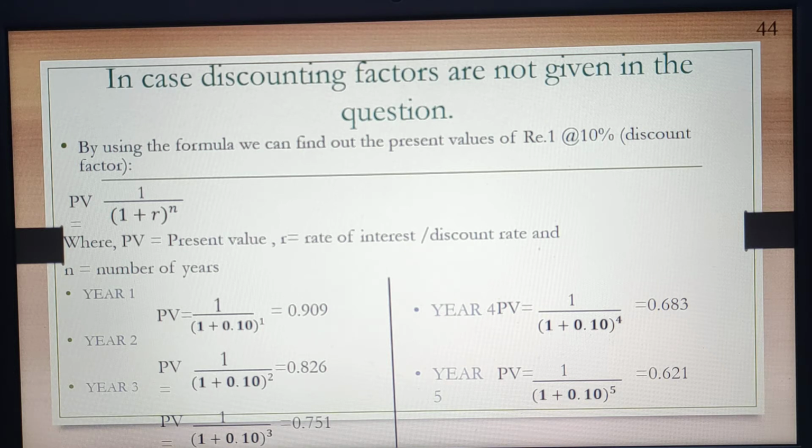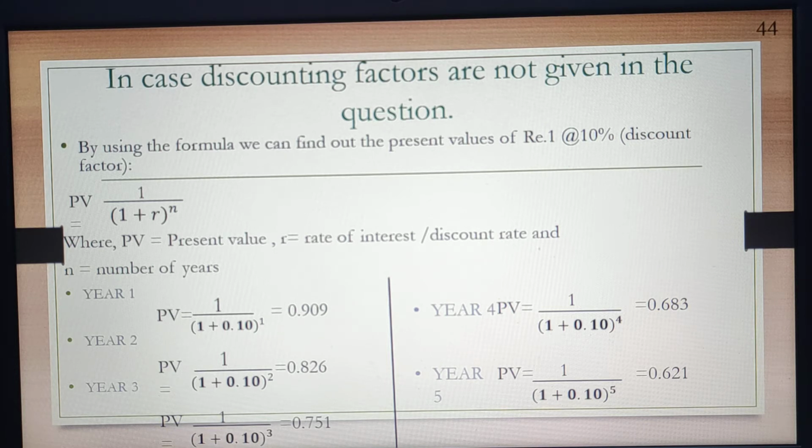R equals the rate of interest, or we can say the discounting rate, n in our case equals the number of years, and PV equals the present value. Now take an example. Here we are trying to calculate the present value factor at the rate of 10%. We will calculate this for rupee 1 every time: 1 upon 1 plus our rate, that is 10%, with n, that is the year, equal to 1, and it came out to be 0.99.